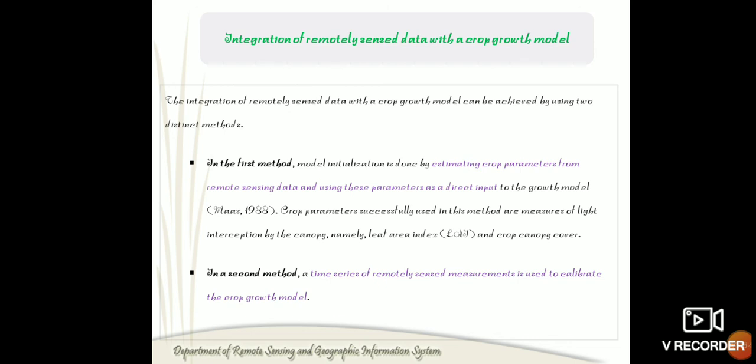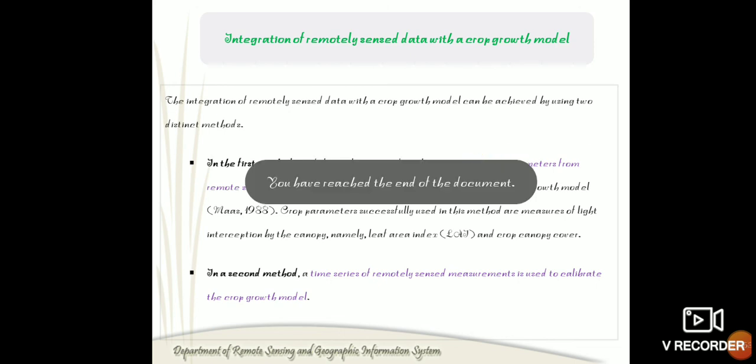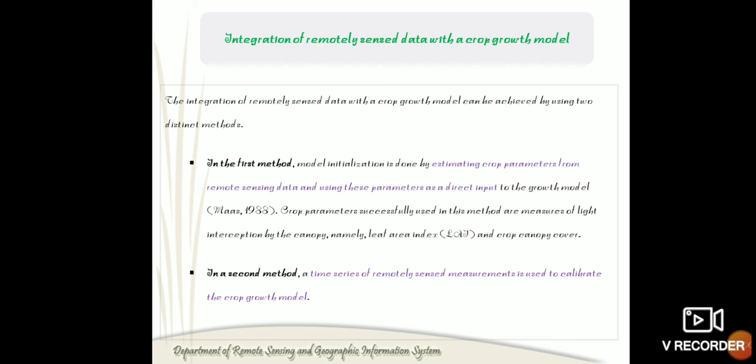In this, the crop parameters estimated from remote sensing data can be directly inserted or input into the growth models. And second method is a time series, or time changes, in the remote sensing measurement, and that is used for calibration of the crop simulation model. And that's all about the crop simulation model.